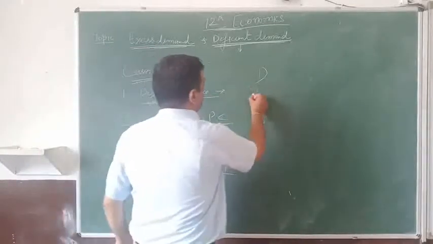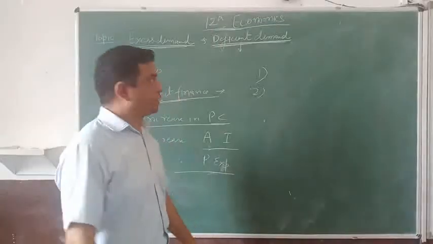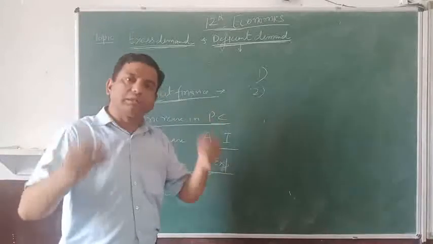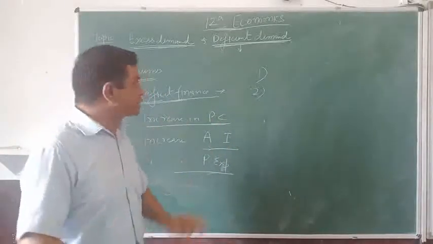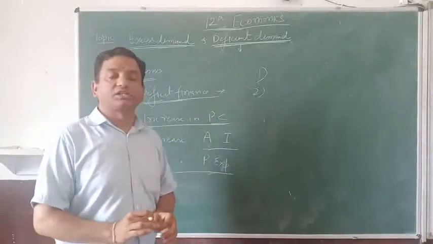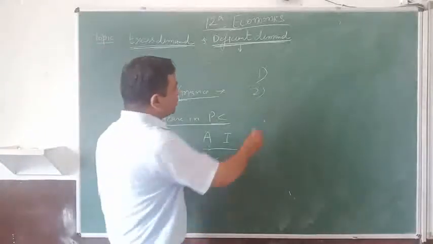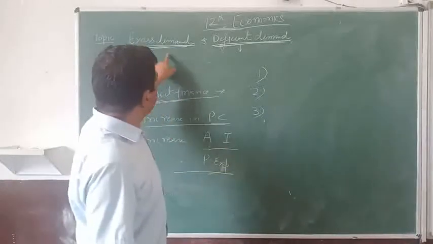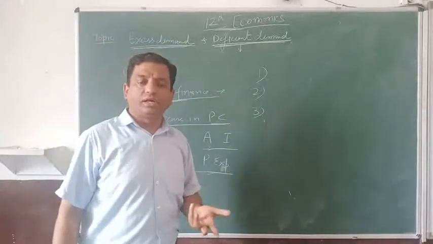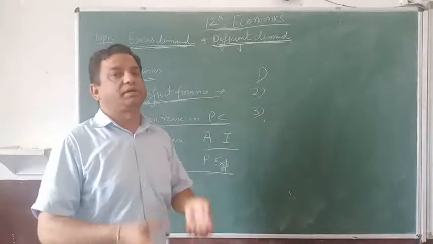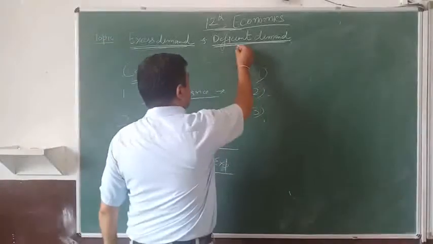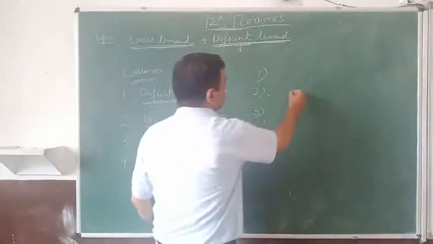Second, on the output: if excess demand is there, there is no change in output because all the factors of production are already fully employed. You can take the example of employment too. If excess demand is there, there is no change in employment because all the factors of production are already fully employed. But if deficit demand is there, output goes down.